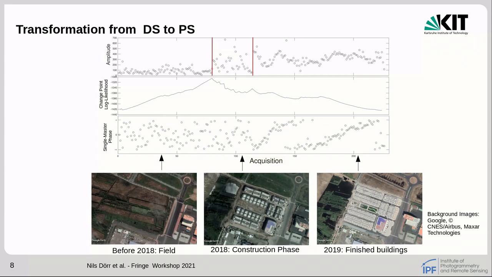We found that the estimated change point of appearing TPS by purely analyzing the amplitude time series is sometimes too early. For example, in this case, the start of the construction phase of a building was chosen as change point when the real change point for the PS is the finishing date of the building as seen in the interferometric phase time series. This is why we later refine the change point estimation during the parameter estimation.